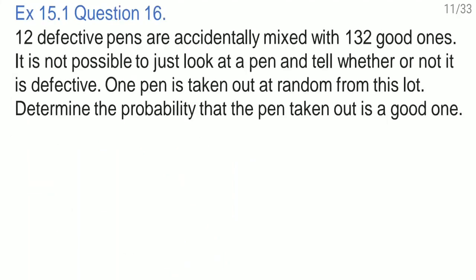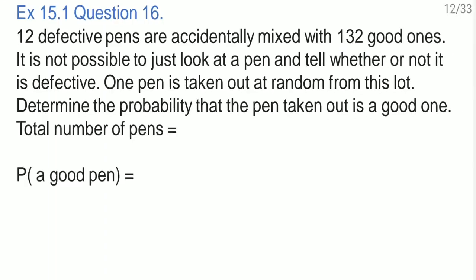Question number 16. 12 defective pens are accidentally mixed with 132 good ones. It is not possible to just look at a pen and tell whether or not it is defective. One pen is taken out at random from this lot. Now determine the probability that the pen taken out is a good one. First we'll write down the total number of pens. 12 are defective and 132 are the good ones. So total number of pens are 144.